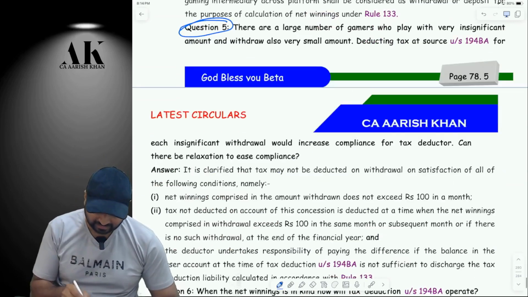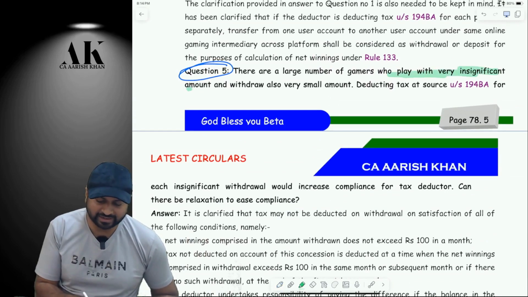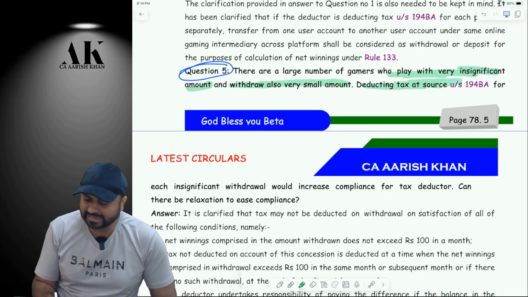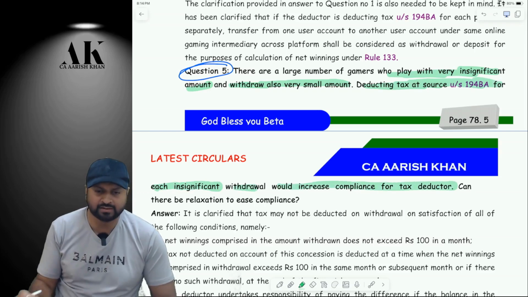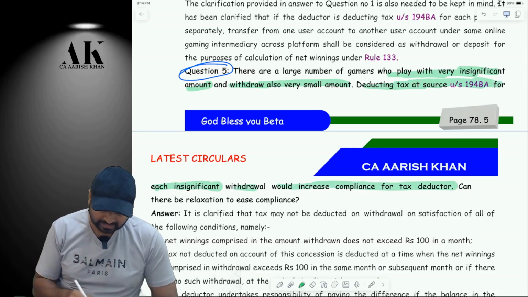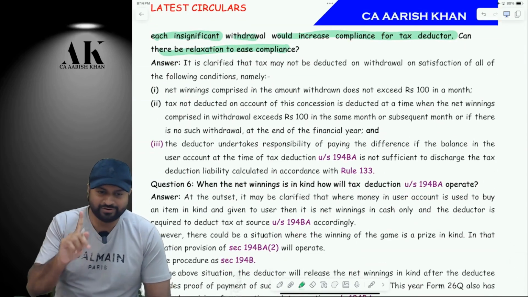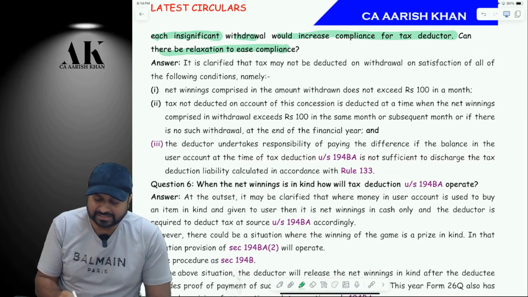Check. There are a large number of gamers who play with a very insignificant amount and withdraw also very small amounts. Deducting tax at source under 194BA for each insignificant withdrawal would increase compliance for the tax deductor. That is for Dream 11. Can there be relaxation to ease compliance? The CBDT has said yes. See the relaxation, listen carefully, please. This can be again an important question in the examination. It is clarified that tax may not be deducted on withdrawal on satisfaction of all the following conditions.